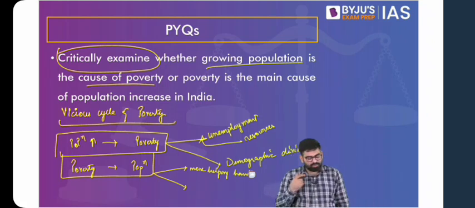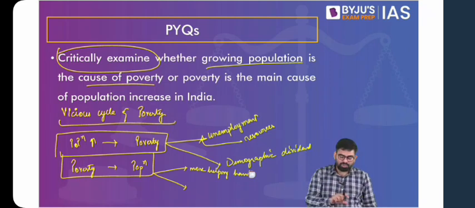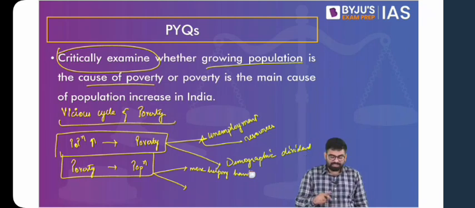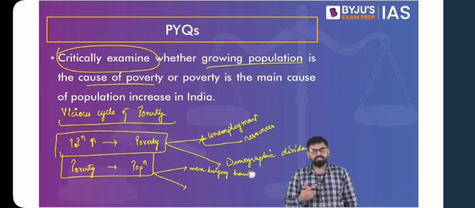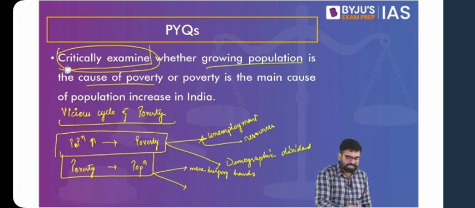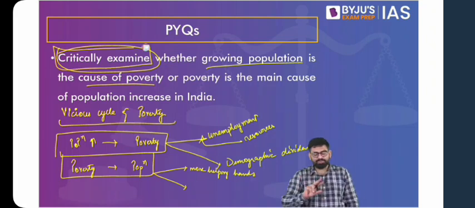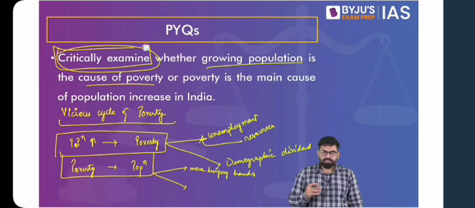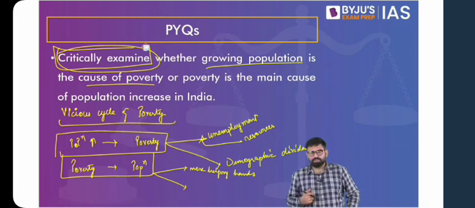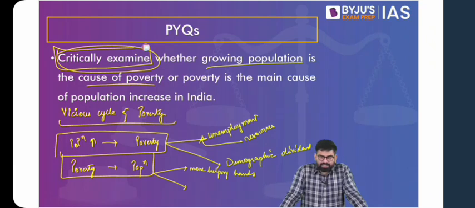But when you say that you have to critically examine this relationship, you have to look at it from both the dimensions. So when you say that population growth leads to increase in poverty, you also have to look into how population growth can actually lead to betterment. Right? So I hope you're not getting confused with this. I'll repeat again to make it even simpler. One idea is population growth leading to increase in poverty. Another idea is population growth not leading to increase in poverty. Then the other one is poverty leading to population growth, and also poverty not leading to population growth.